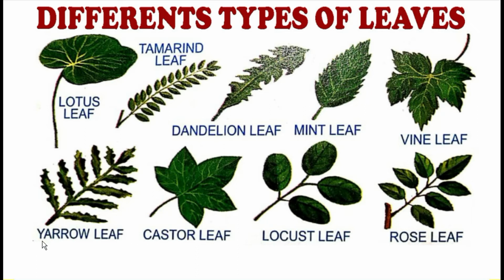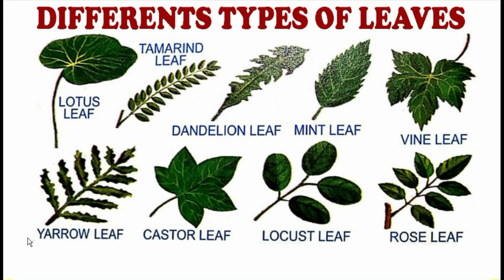Now we will see yarrow leaf. See how a big thick stem is there in between, and there are a number of leaves on the sides. See how many leaves there are, and it is a little bit of a dark color. The leaves are in places very dark colored.